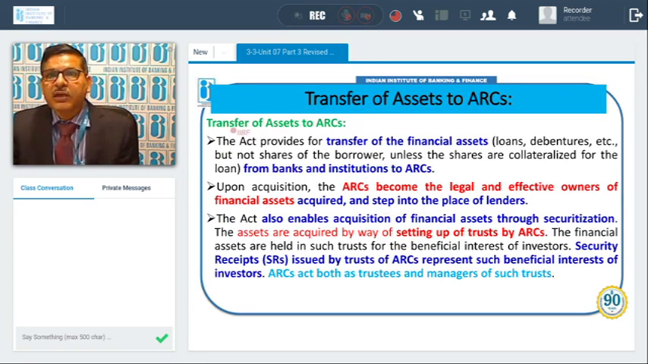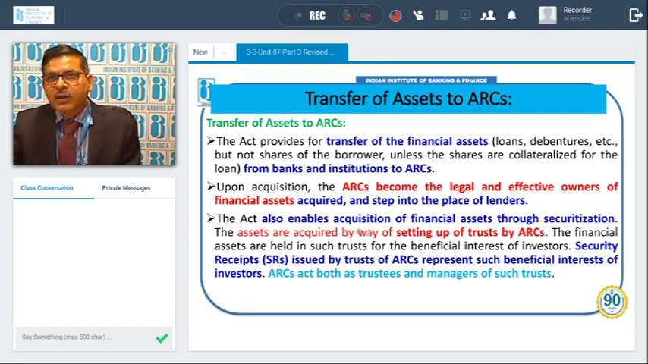Now, transfer of asset to ARC. What is the procedure? What are some important points? The Act provides for transfer of financial assets, meaning loans, debentures, but not shares of the borrower unless the shares are collateralized for the loan, from banks and financial institutions to ARC. So there is a procedure of transferring this financial asset to ARC. Upon acquisition, the ARC becomes the legal and effective owner of the financial asset acquired and steps into the place of the lender. Now all the rights available to the lender are available to the ARC after taking over the financial asset.